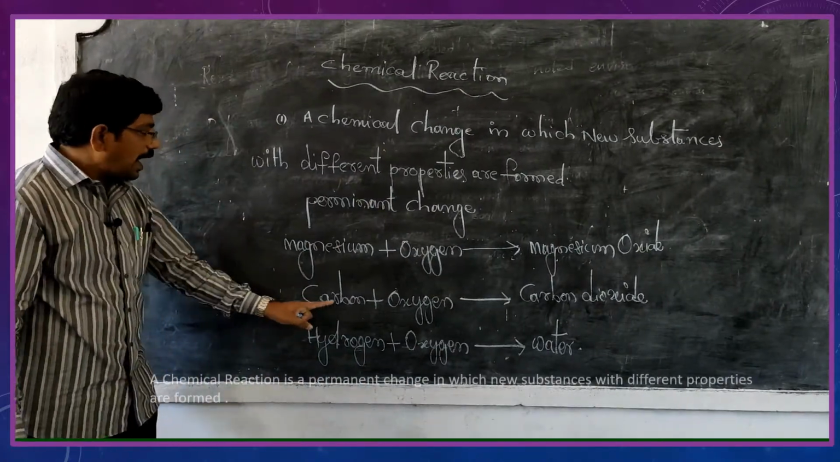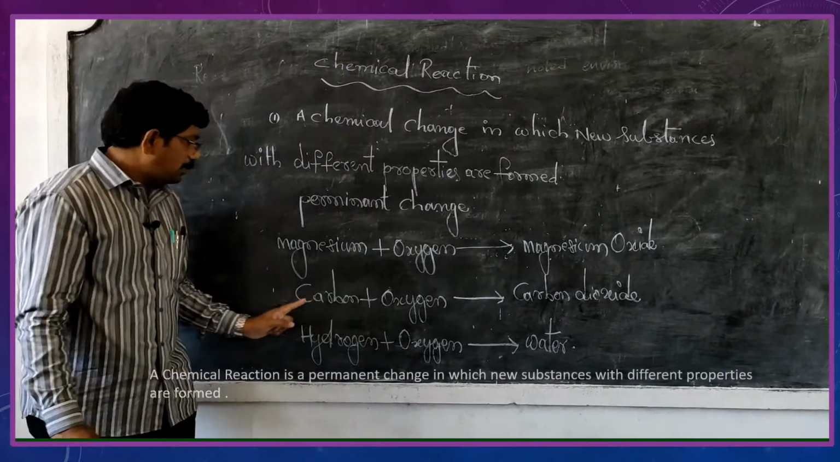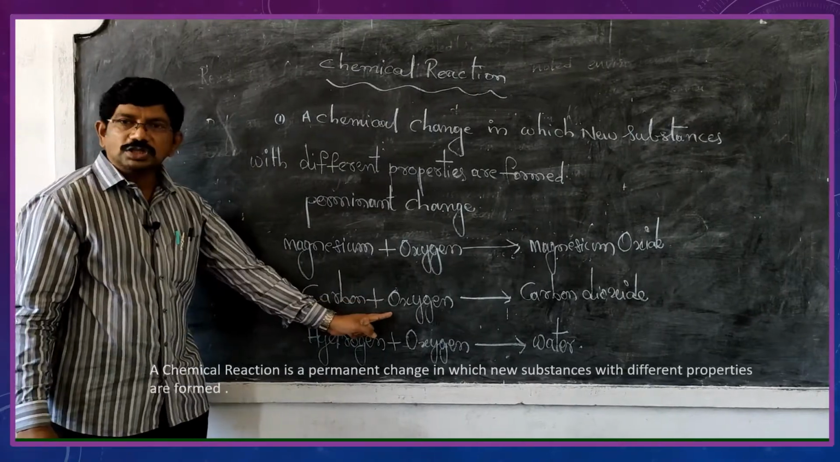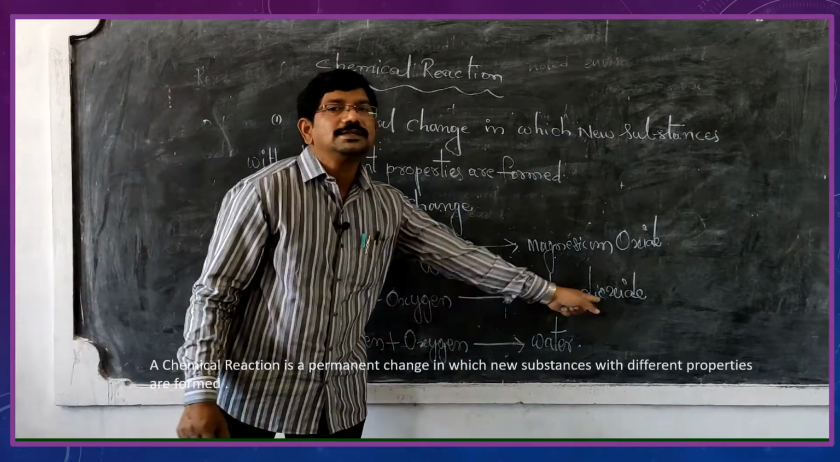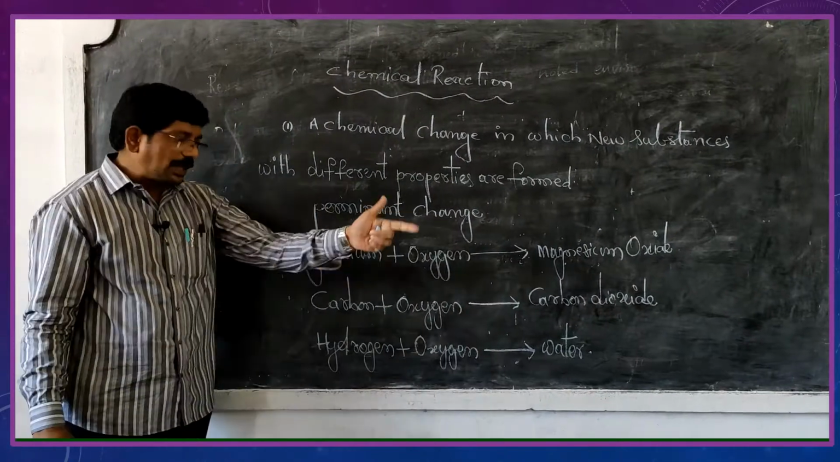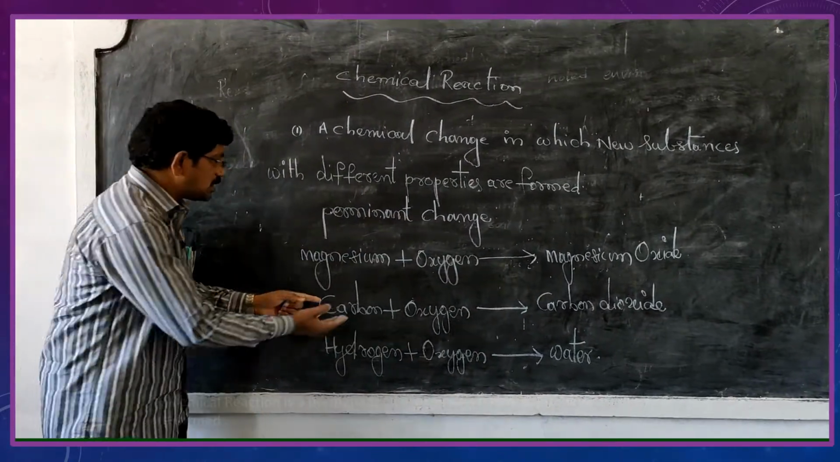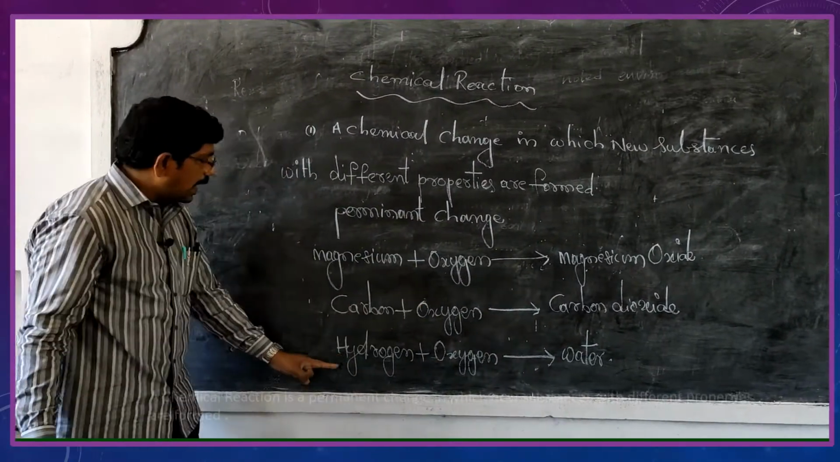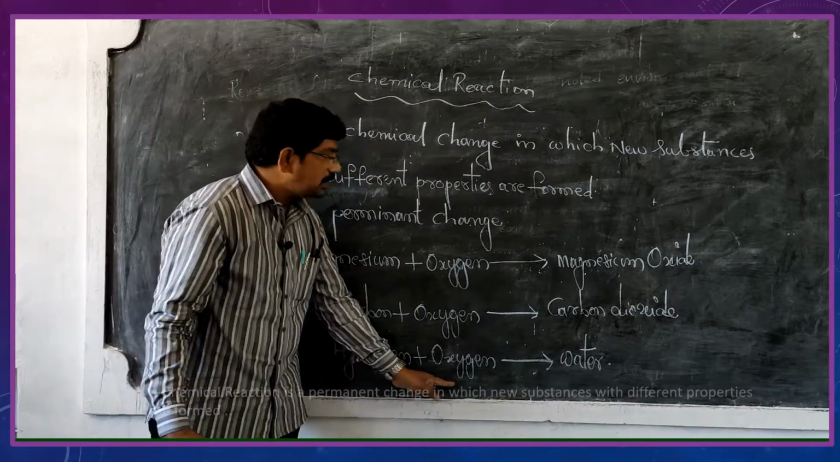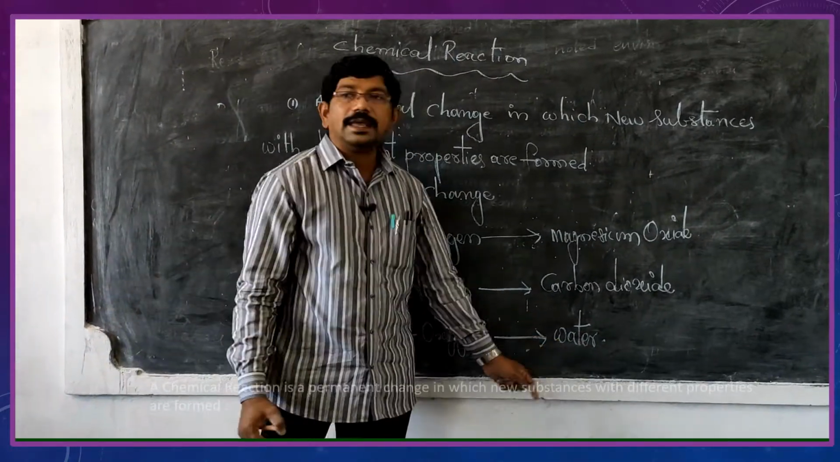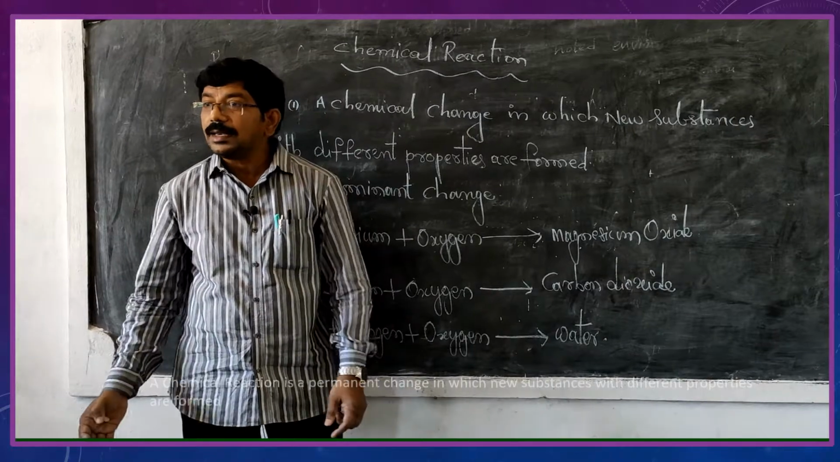Here also, carbon plus oxygen. Carbon is a solid and oxygen is a gas. Carbon dioxide is a gas. Are you clear? New substance is formed. Initial substances are carbon and oxygen. Here hydrogen is a gas and oxygen is a gas. Water is a vapor. It is not a liquid.